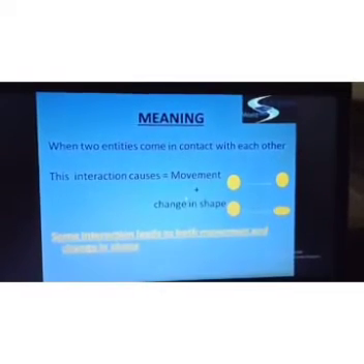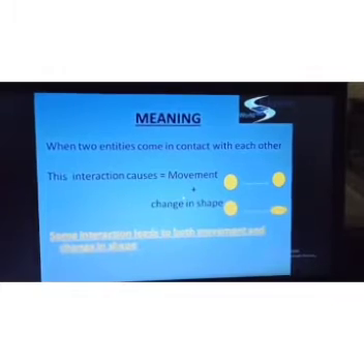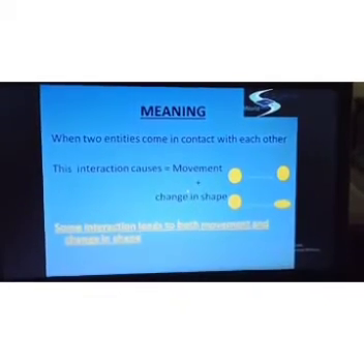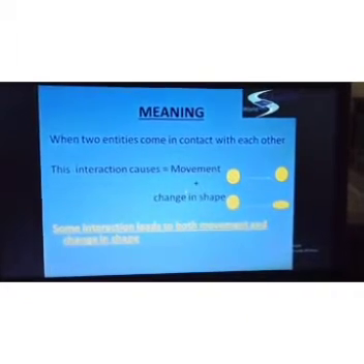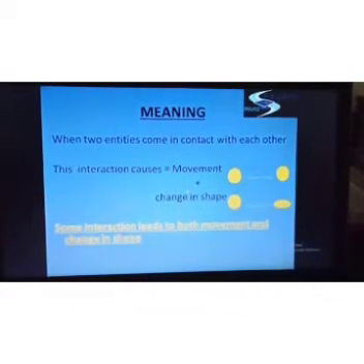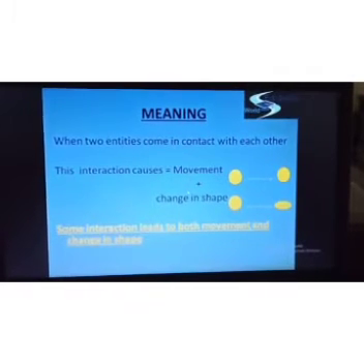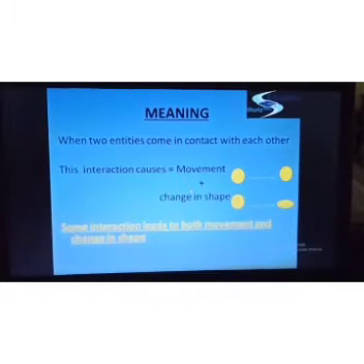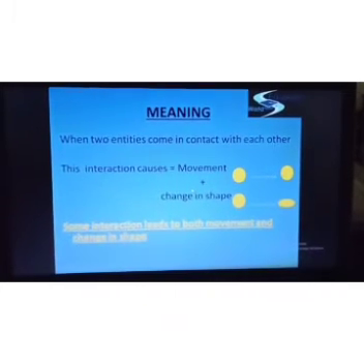Here is the meaning of a force: when two bodies or two entities come in contact with each other, this interaction causes a movement or a change in shape. Here we can see an example of a ball. When we push a ball, it moves. When we apply a force on a ball, it can move. That is a change in its movement by applying a force.